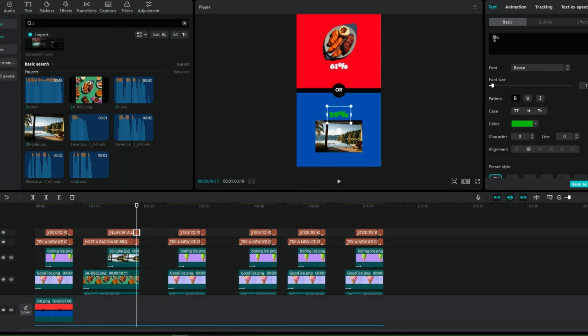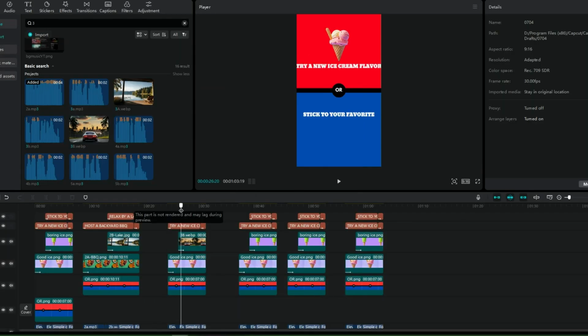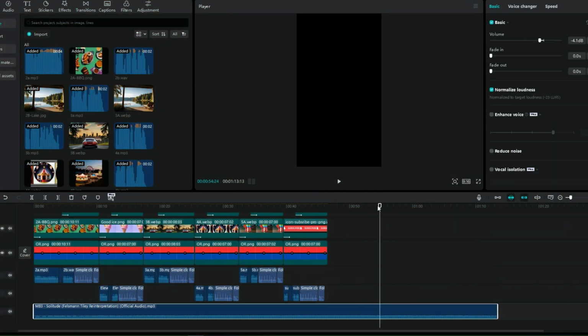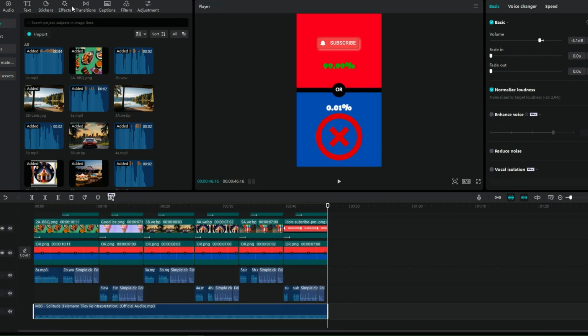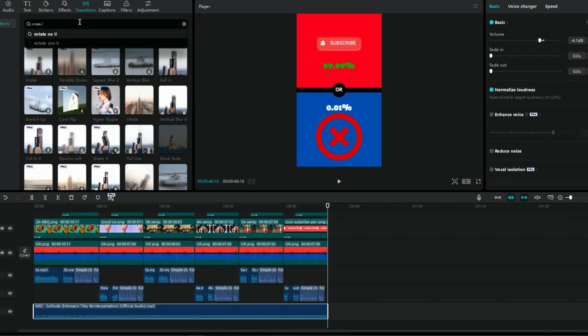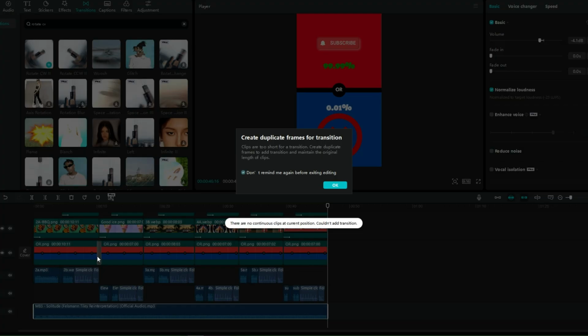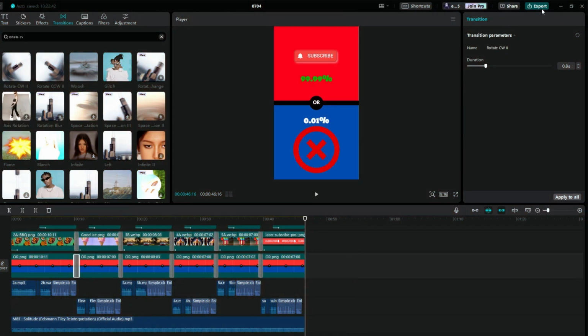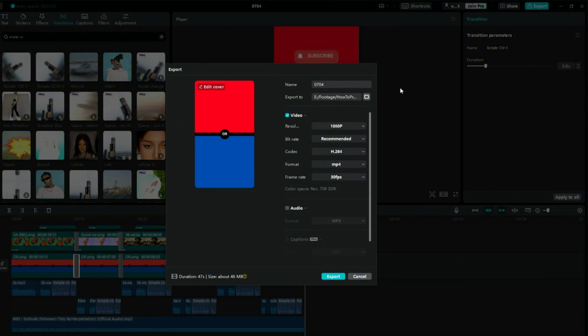Continue this process with the remaining questions until you have a 60-second video. If the background music is too long, cut it accordingly. Use the Rotate CW2 transition and apply it to all clips for smooth transitions between questions. Finally, export your video in 1080p at 60 FPS.